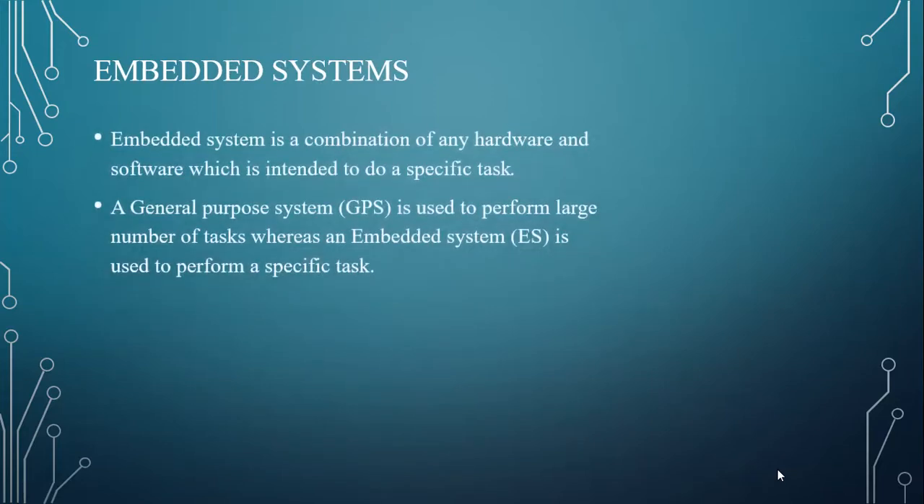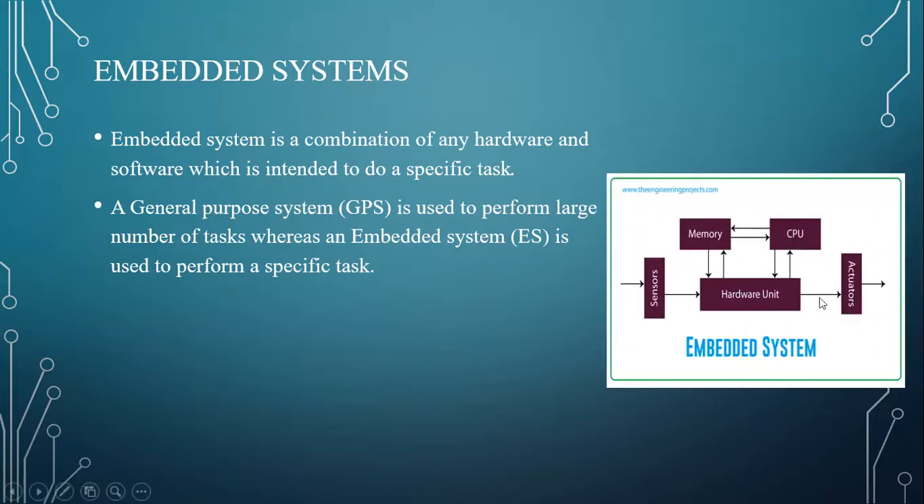An embedded system is a combination of hardware and software which is intended to do a specific task. A general purpose system is used to perform a large number of tasks, whereas an embedded system is used to perform a specific task. This is the difference between a general purpose system and an embedded system. This is the embedded system block diagram, where the embedded system consists of sensors, memory unit, control processing unit, hardware unit, and actuators.